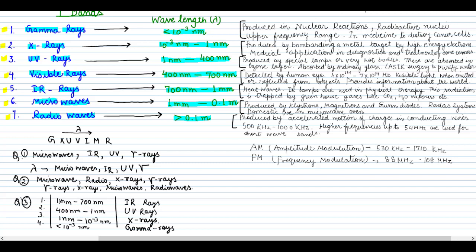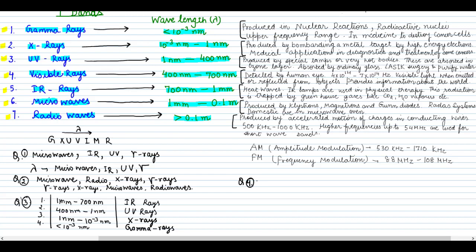So all these direct questions you can do very easily if you remember these bands, remember these wavelengths. Sometimes they ask the use, sometimes they ask how these are produced. So all these are direct questions, and if you remember this, then you can easily write down. And sometimes we have to solve numerical values, and these questions are equally easy to solve. So let us do some questions of that type also. I'm writing one more question here below this. I hope you have taken a screenshot so we can solve this question. We'll solve it here itself.